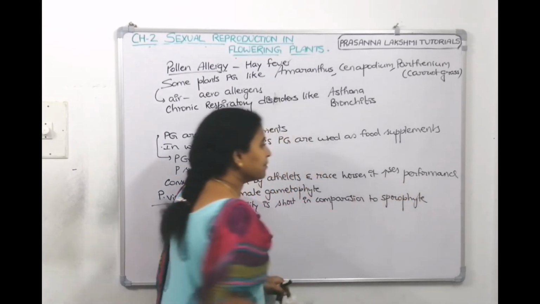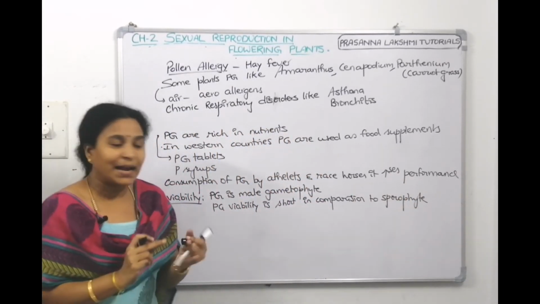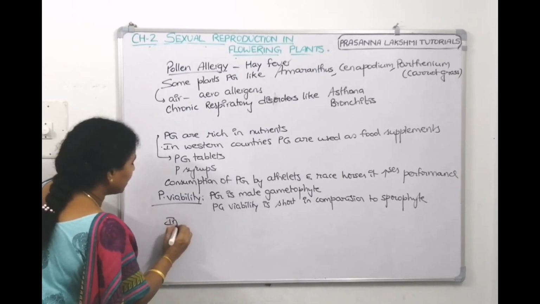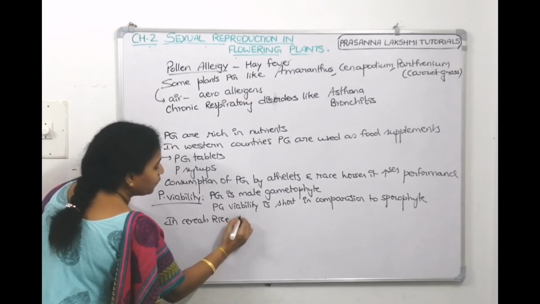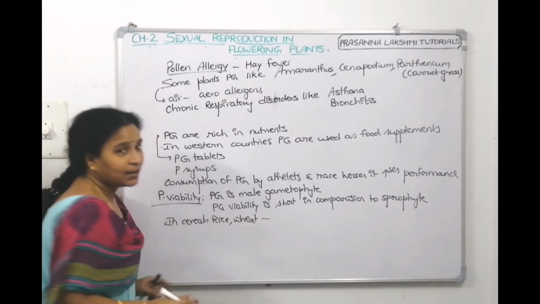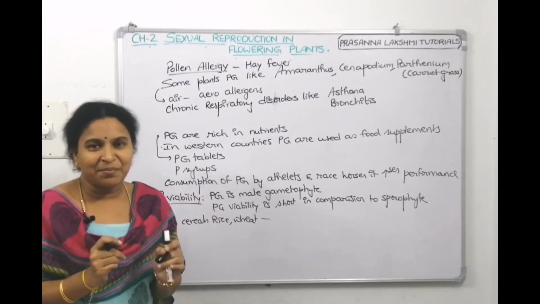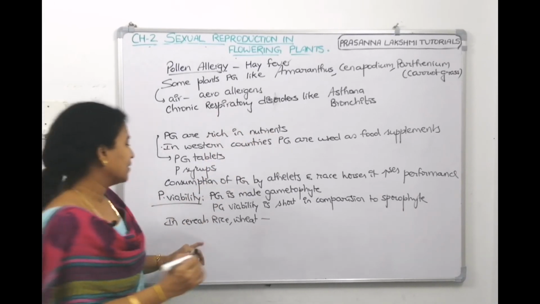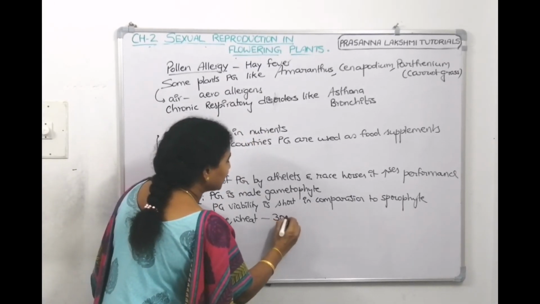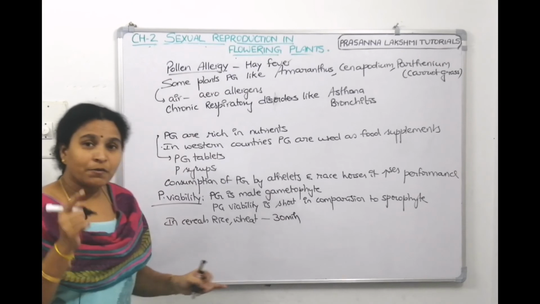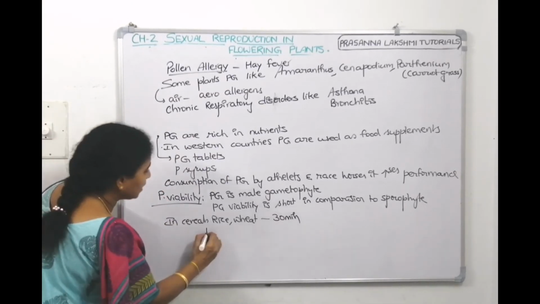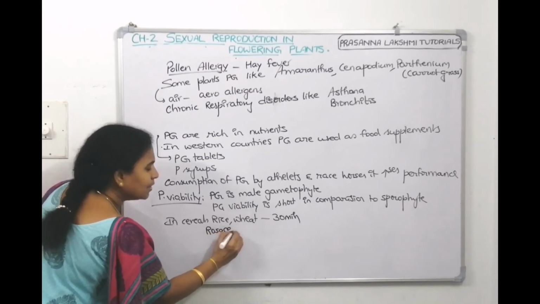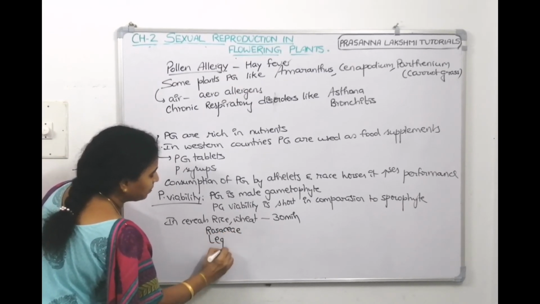Now, in some plants like grasses and cereals such as rice and wheat, the pollen grains are alive only for 30 minutes after they are released from the anther.